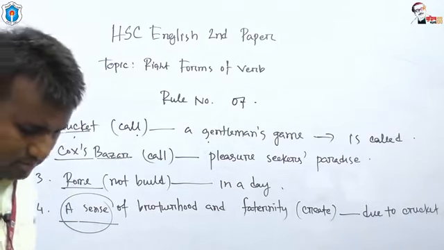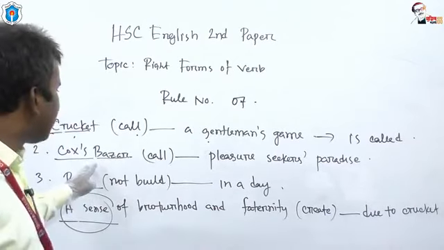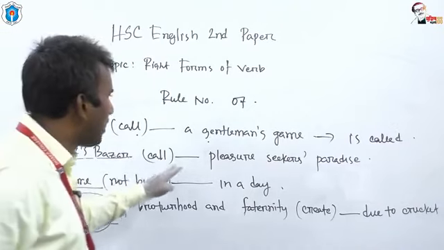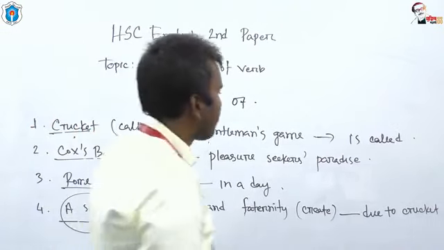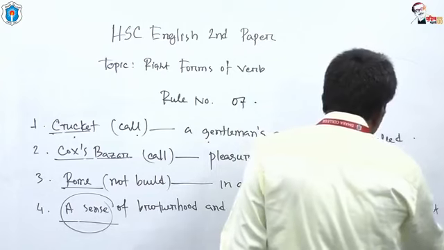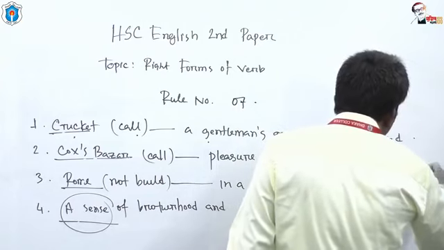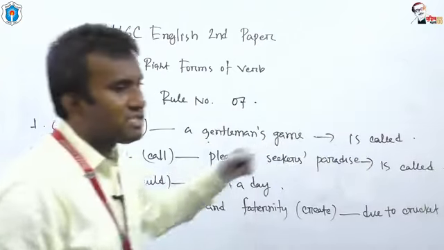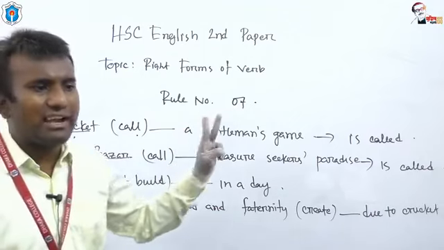And that is called. And the second one, Cox's Bazar, called pleasure seekers' paradise. The auxiliary is "is", and the main verb is "called". The first two answers are "is called" and "is called".